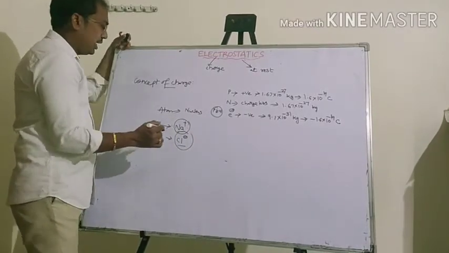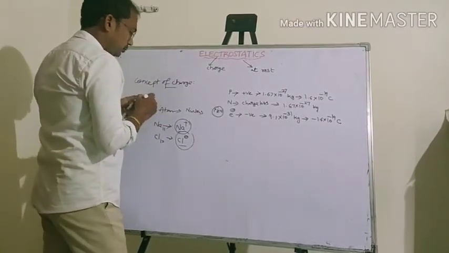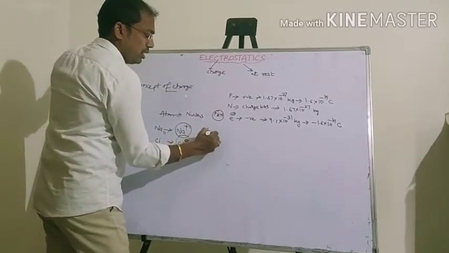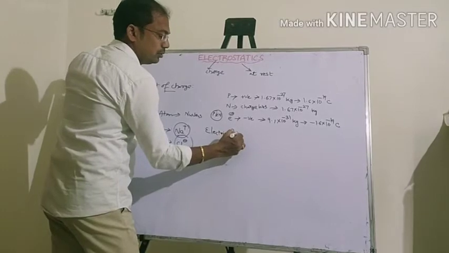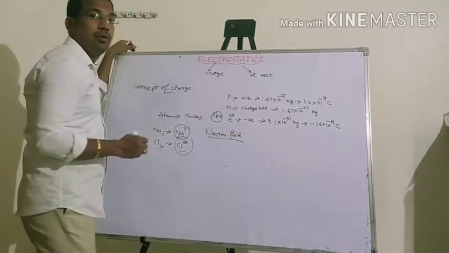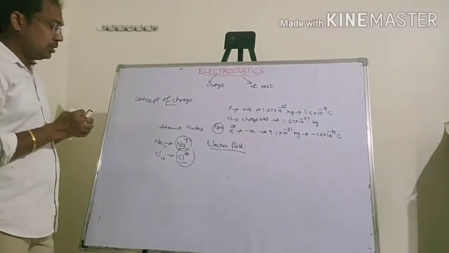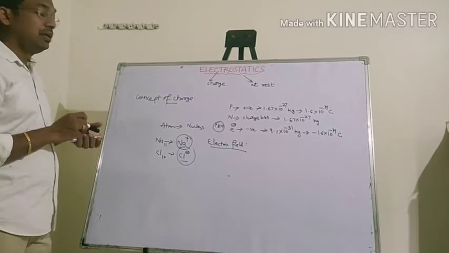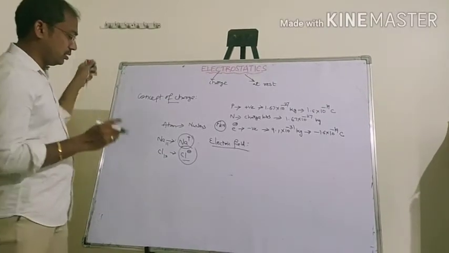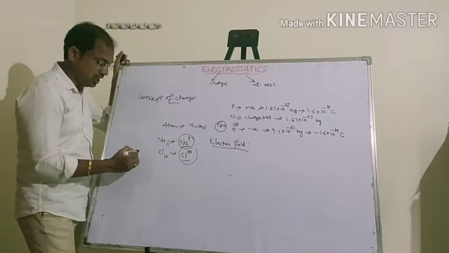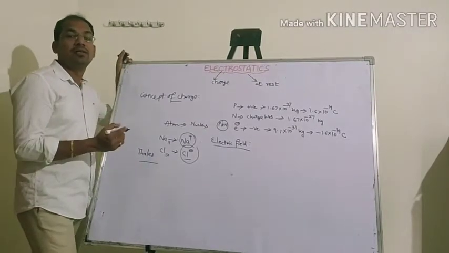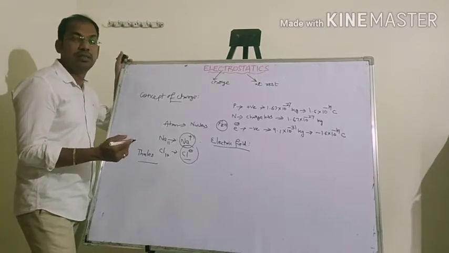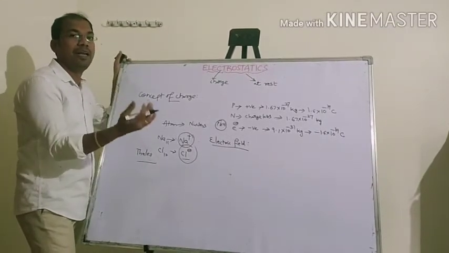Next we have to know about the electric field. First, the Greek philosopher Thales explained the different types of charges, that is positive charges and negative charges.